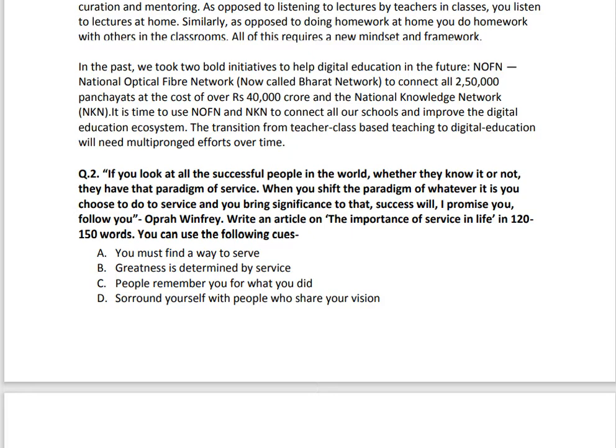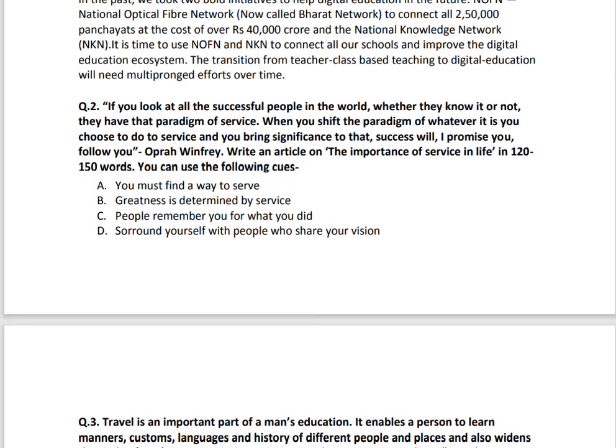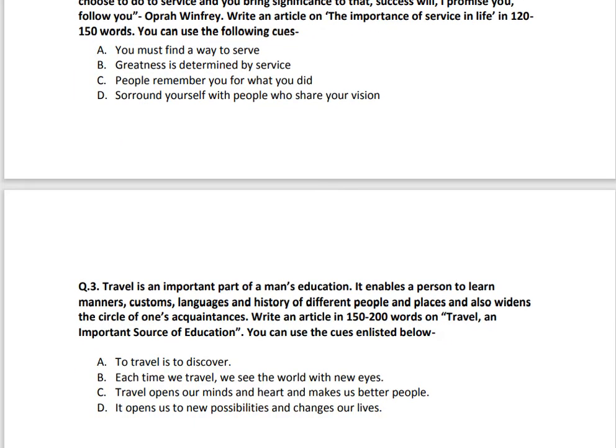You can use the following cues. So sometimes they'll give clues that you can make use of. You must find a way to serve. Greatness is determined by service. People remember you for what you did. Surround yourself with people who share your vision. So let's move on to the next question now, third question.